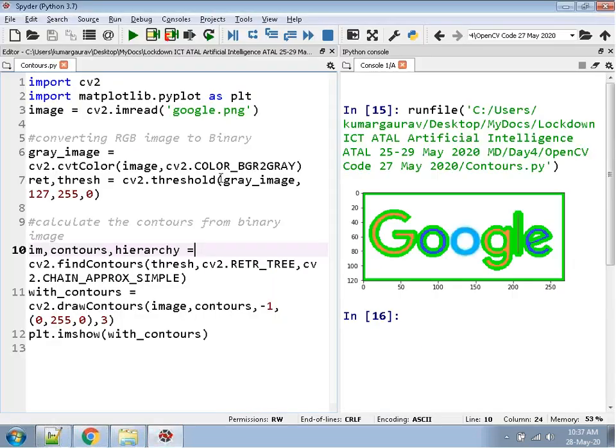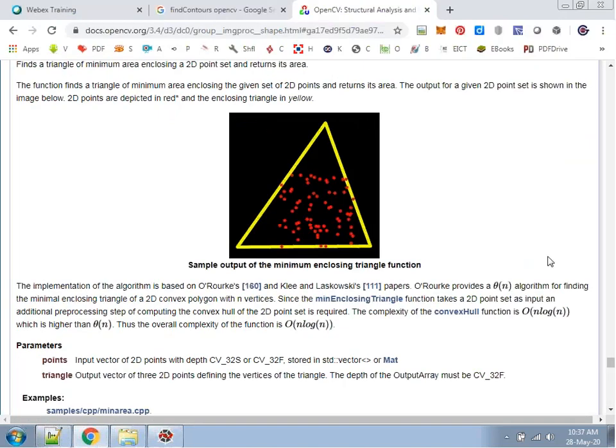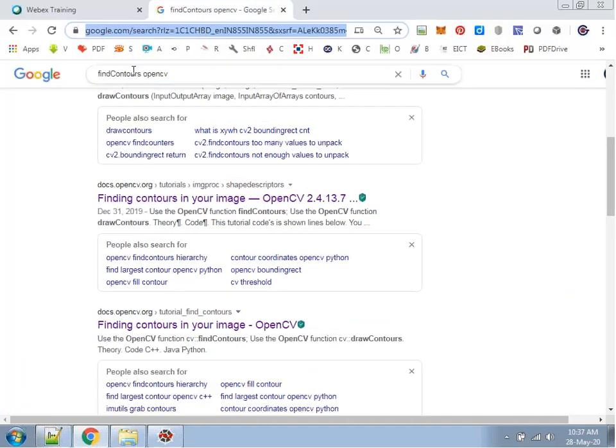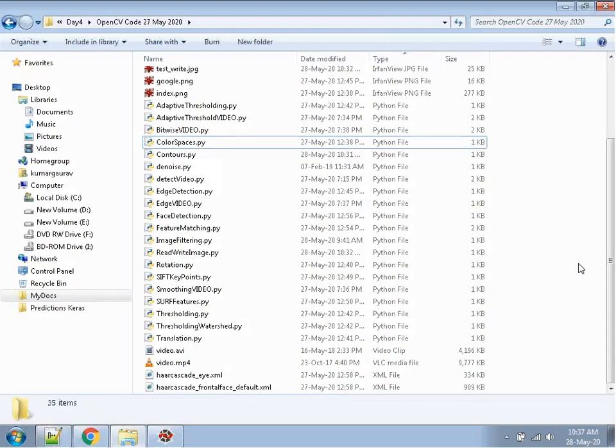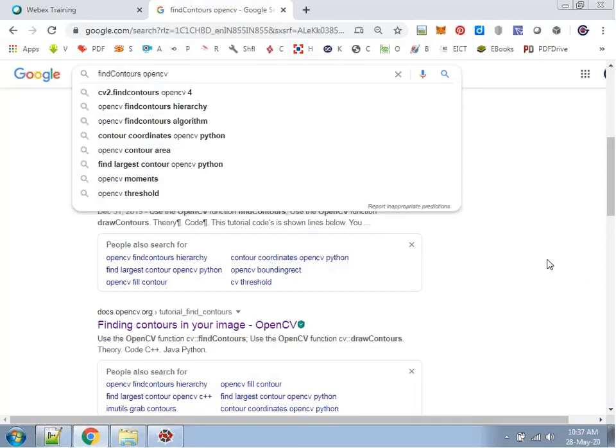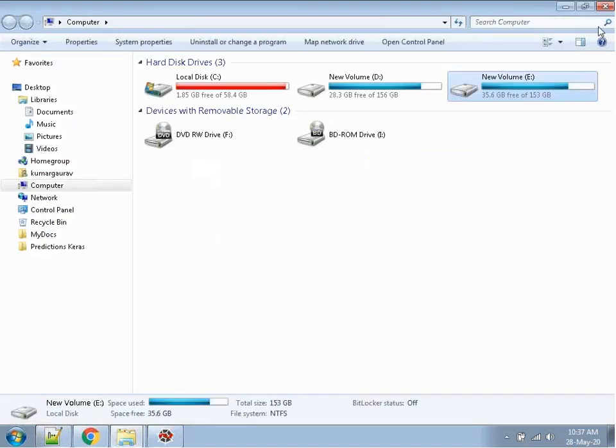And in case of, suppose I want to work on a particular real-time webcam image. Okay. In that case, suppose I want to find out the contour of my image as I am sitting in front of my webcam, my webcam videos. In that case, in OpenCV there is an inbuilt function, video capture. Okay, OpenCV video capture. So using the video capture function, you can directly capture the webcam images.